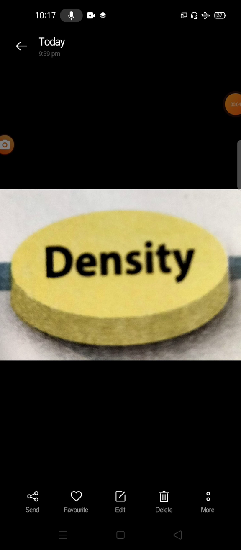In this lesson, we see only the density and the measuring distance of the celestial bodies. Now we see about the density.